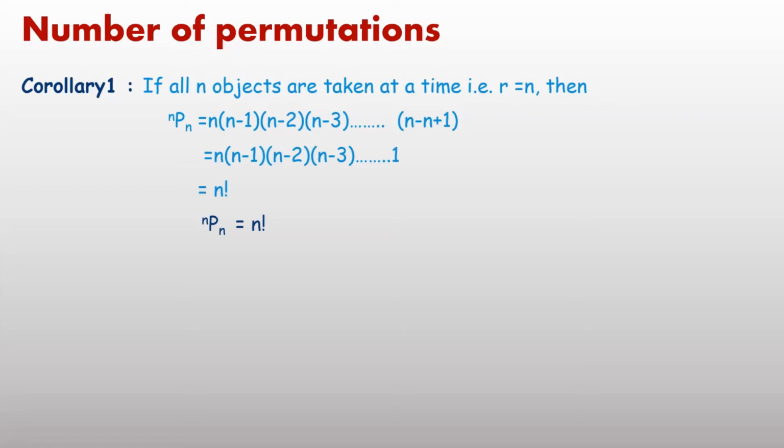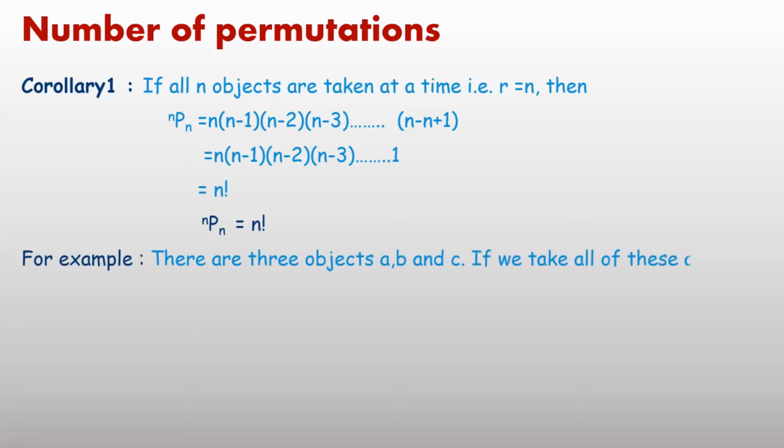nPn means the number of objects is n, and the number of objects you are going to take at a time is n, meaning all objects are taken at a time. Then the number of permutations, the number of arrangements, equals factorial n. For example, take 3 objects, ABC. If we take all of these at a time, then the number of arrangements.